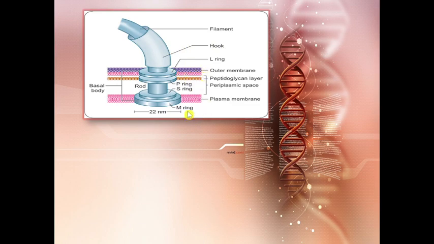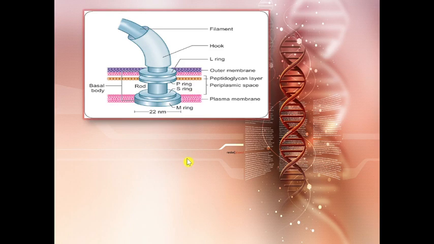This is the shaft part. Now this shaft part has rings: L ring and M ring, and in total four types of rings are present. The four rings, P ring, S ring, M ring and L ring, are present in gram-negative bacteria, while only two rings, that is L ring and M ring, are present in gram-positive bacteria. So with the help of this we can also distinguish gram-negative bacteria and gram-positive bacteria.